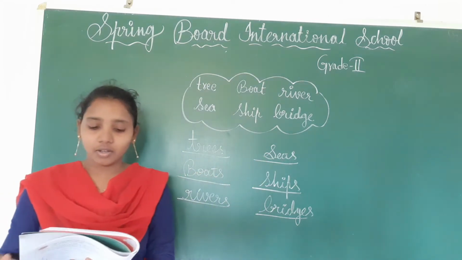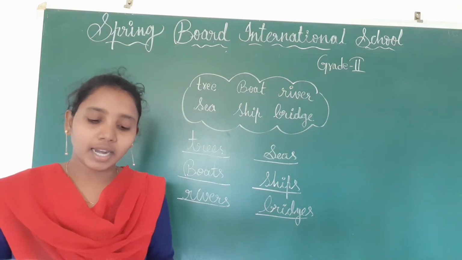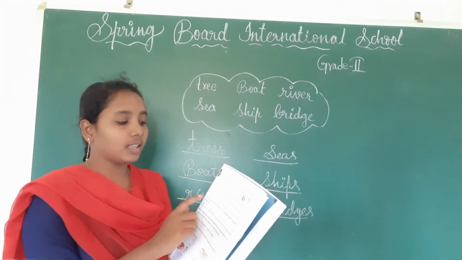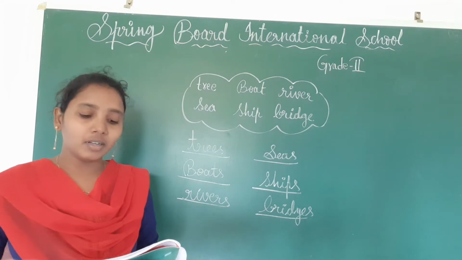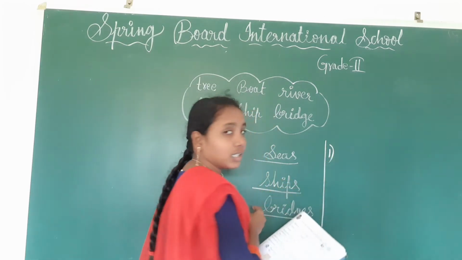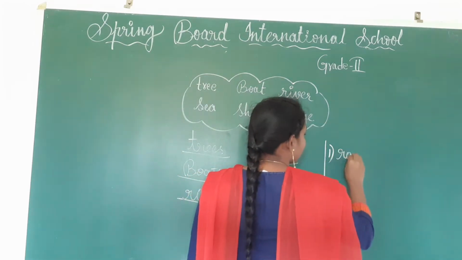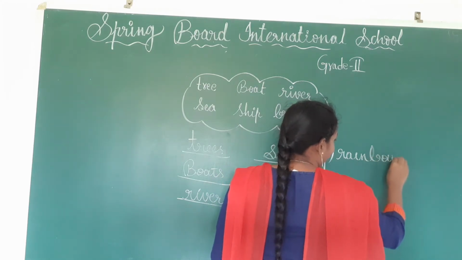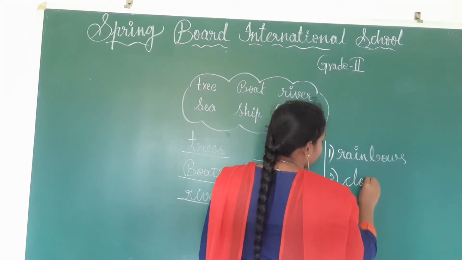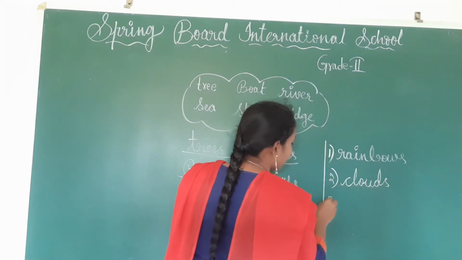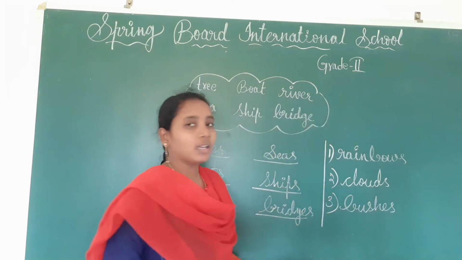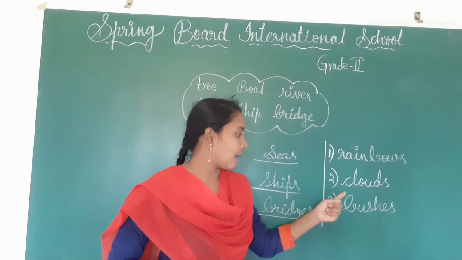Okay, children, and now turn your pages. Here write the plural form of the following nouns. See here, three they have given: rainbow, cloud, bush. First one we have to write the plural form, right? Rainbows. And next, clouds. And third one, bushes. Okay, see children, rainbows, clouds, bushes.